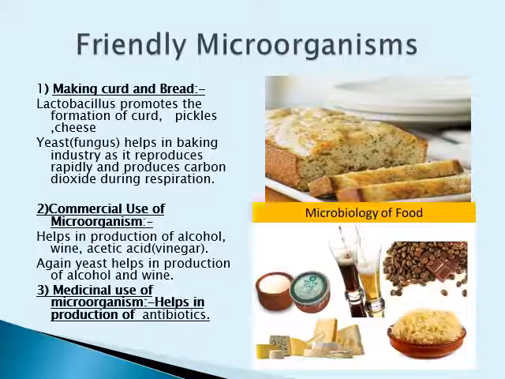Now the next use we are going to see is the medicinal use of microorganisms. Now children, you know that antibiotics are produced by microorganisms, and these are the products which are obtained from these microorganisms.